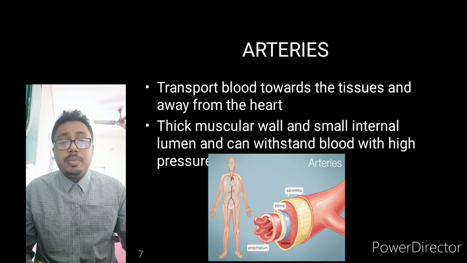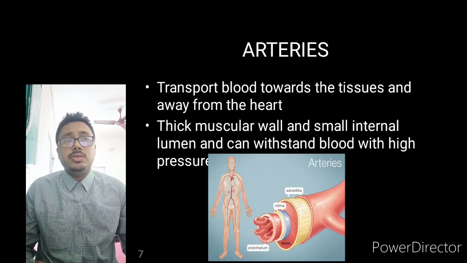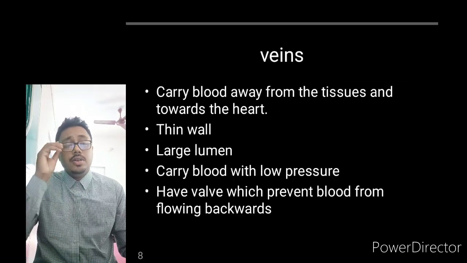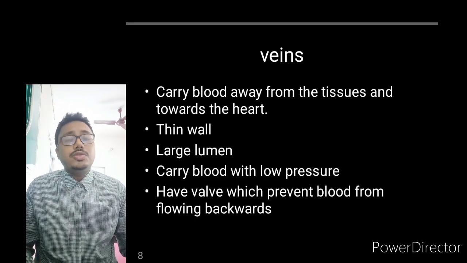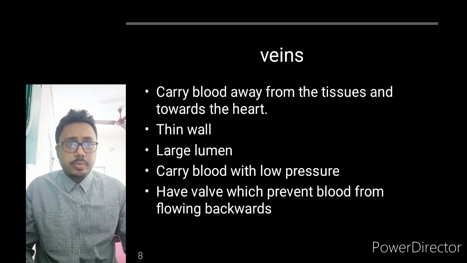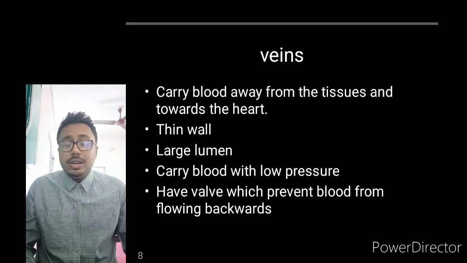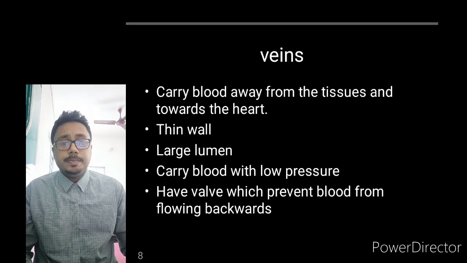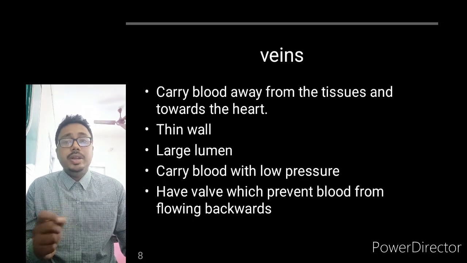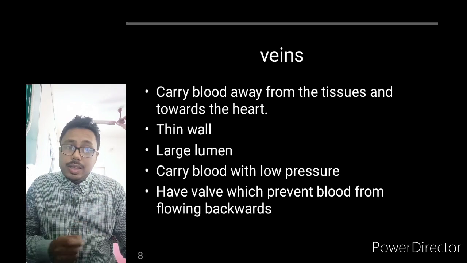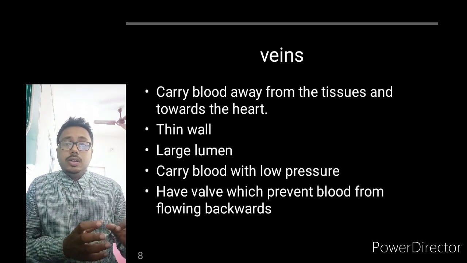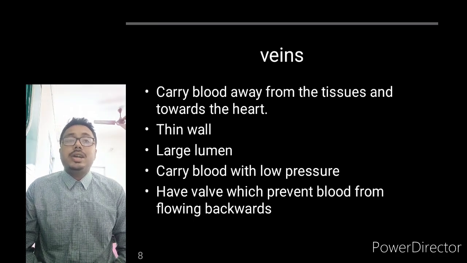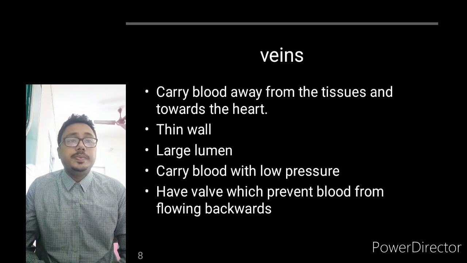So the high blood pressure, blood flows through these arteries. Next, veins. The function of this vein is to carry the same thing, the blood, but it carries the blood from the tissues towards the heart. That means after delivering the oxygenated blood to the tissues, it carries the blood with carbon dioxide towards the heart.